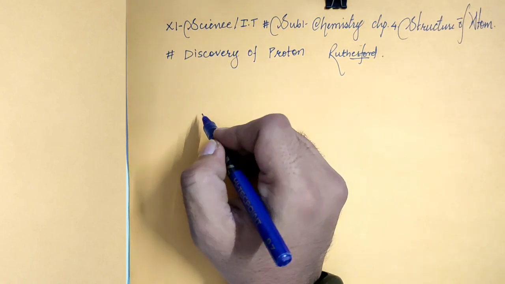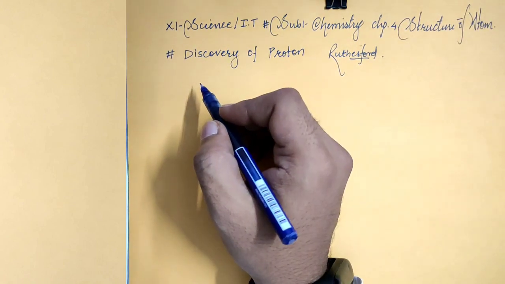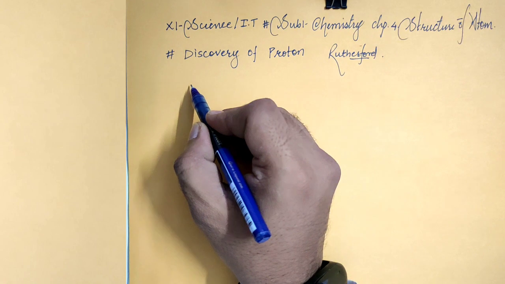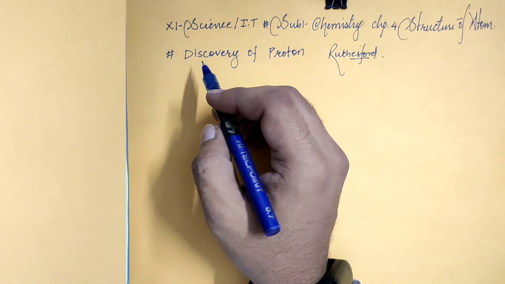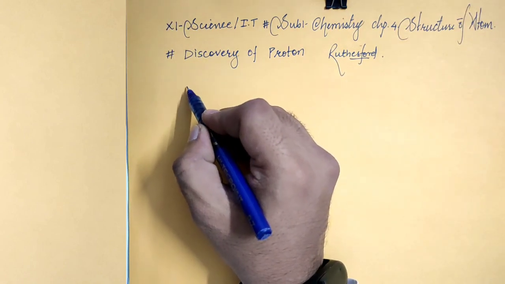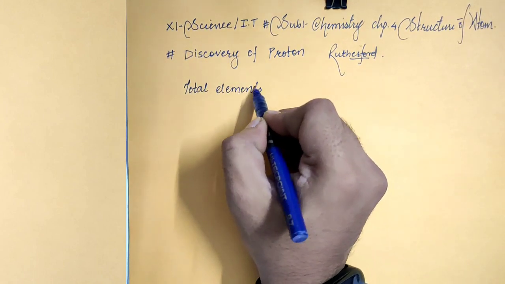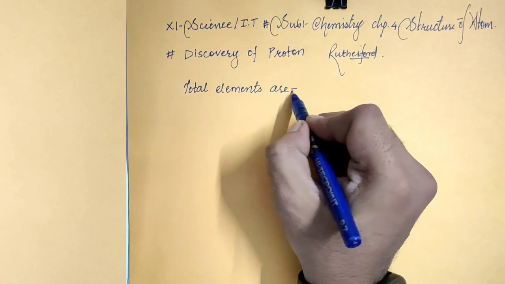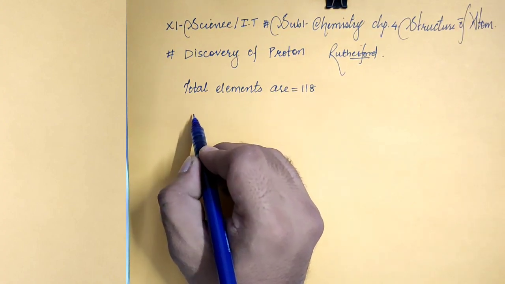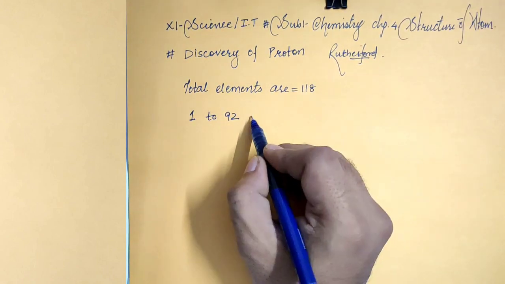So first of all we will see what alpha particles are, and from where the alpha particles are generated. As we know, the total number of elements in the environment is 118 elements, out of which atomic number 1 to 92 elements are natural.